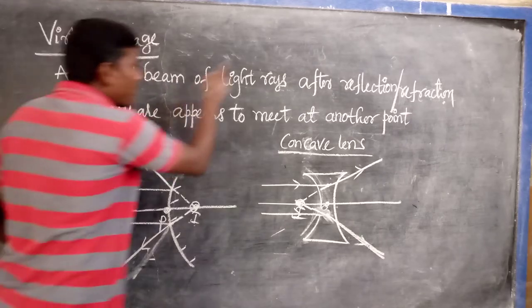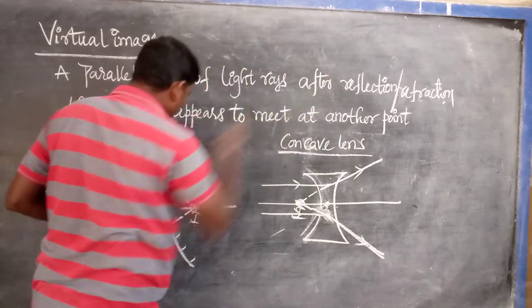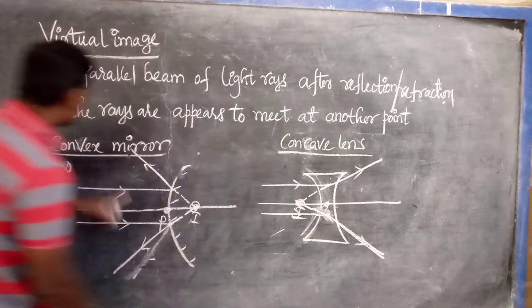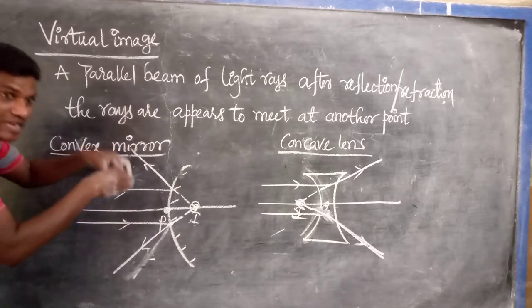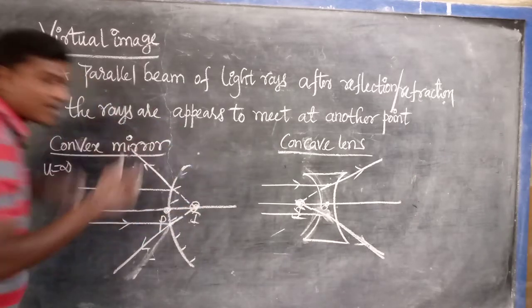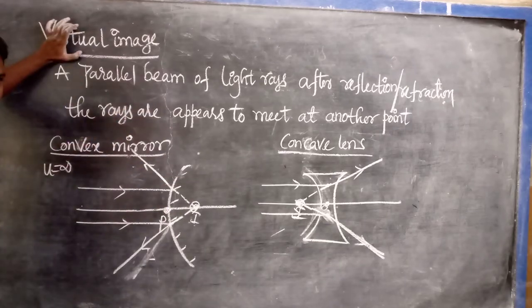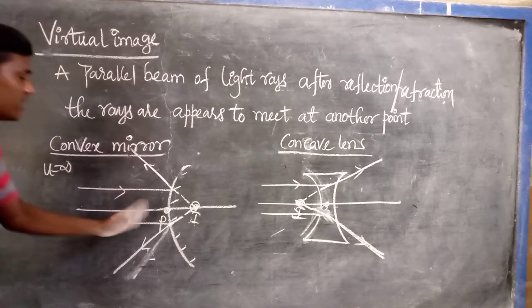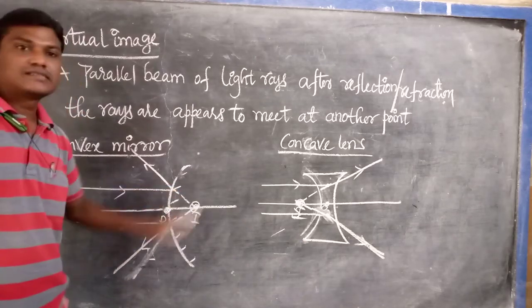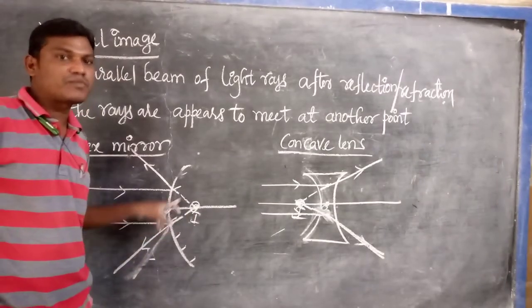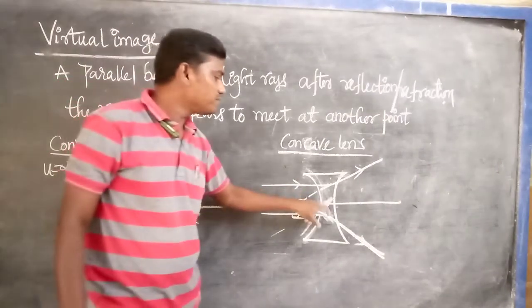A parallel beam of light rays after the reflection or refraction: the rays do not really meet, but they appear to meet at another point. At that point, which image will be formed? Virtual. Virtual means it is not obtained on the screen. That's why here it will be formed behind, meaning behind the mirror; it is formed inside the mirror.